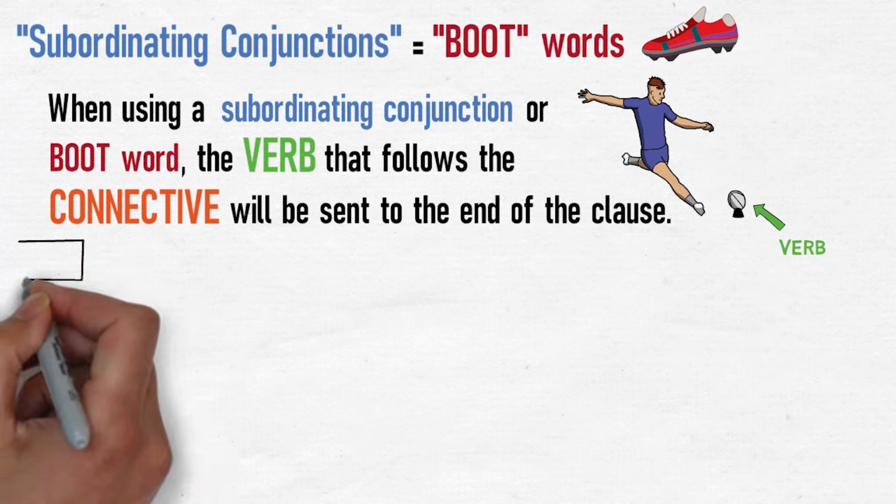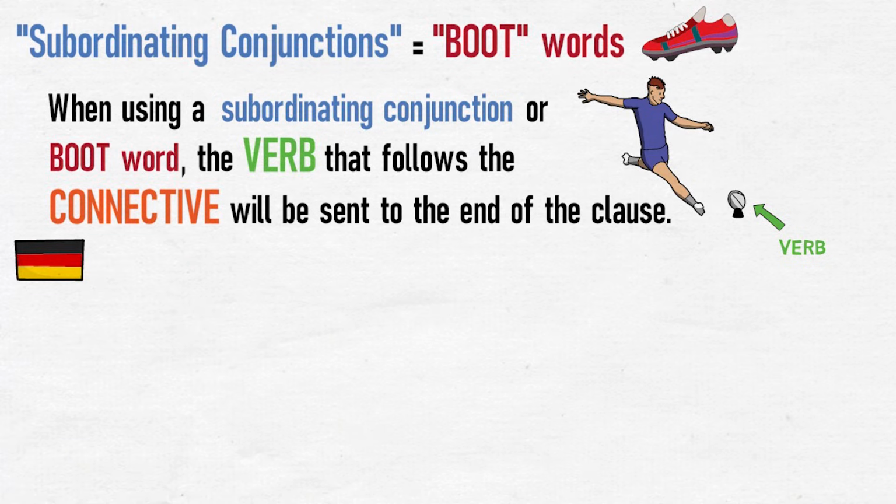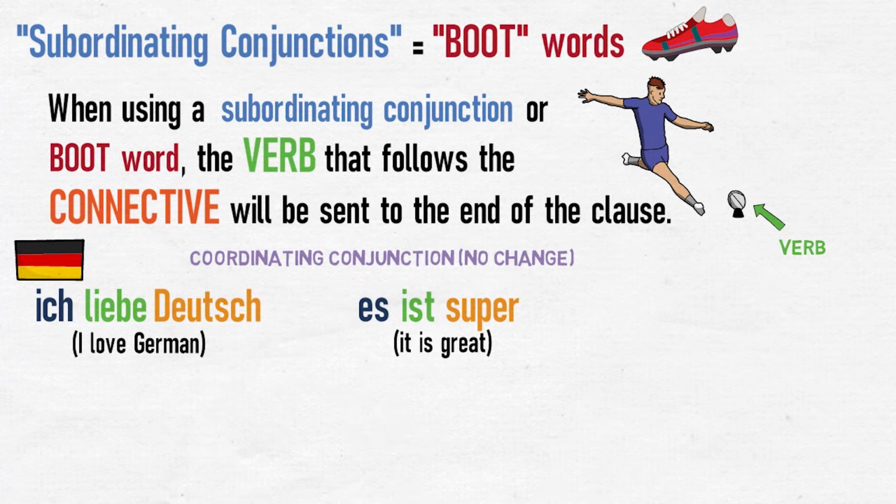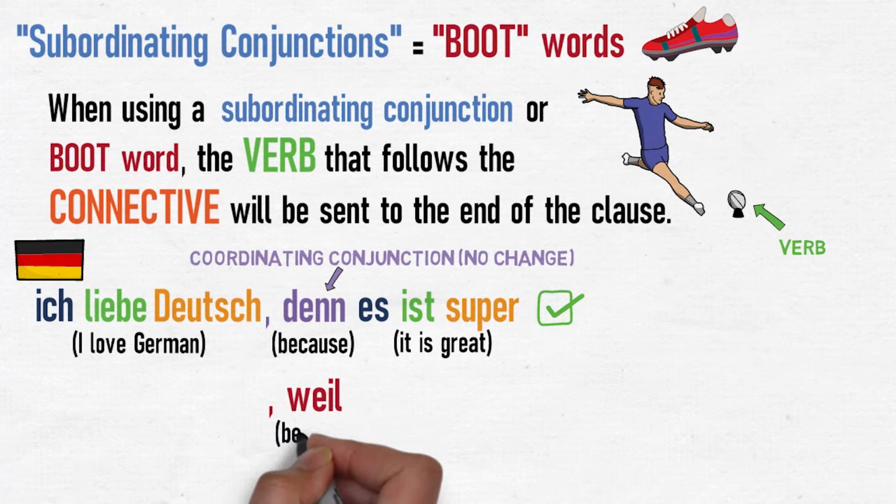Let's have a look in German at an example. Here are two basic sentences. Ich liebe Deutsch. I love German. Es ist super. It is great. Currently, I could link these sentences together using coordinating conjunctions or no change words, and nothing would happen to the word order. So, for example, Ich liebe Deutsch, denn es ist super. I love German because it's great. This is a perfectly accurate and acceptable sentence, but the word denn is not used in German anywhere near as often as its counterpart weil, which also means because. In speech, particularly, you'll hear weil a lot, so let's learn how to use it.